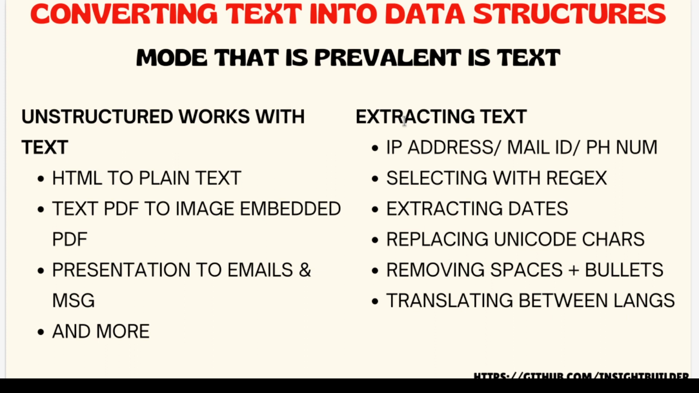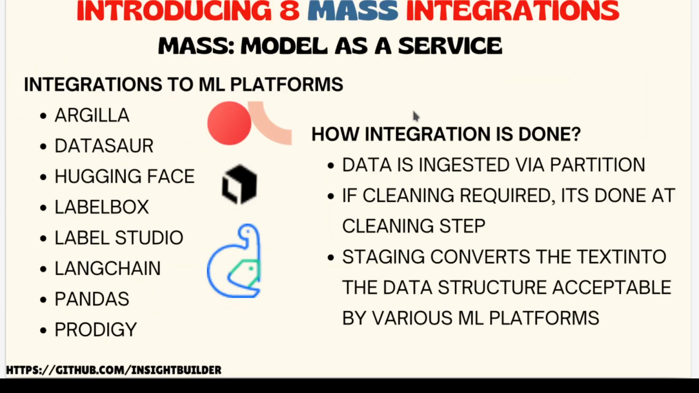We can select the part of the text based on the regular expressions. You can extract the dates. You can replace. You can clean the spaces and bullets, and you can translate between languages also. So all these things are coming packed with the unstructured library. And most importantly, it actually integrates with 8 different platforms, ML platforms.